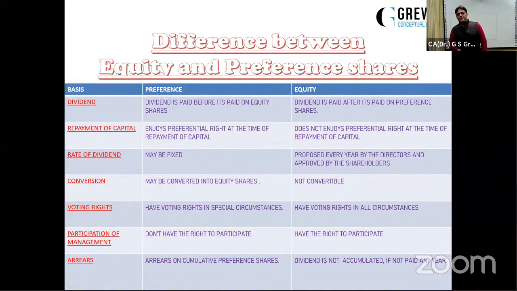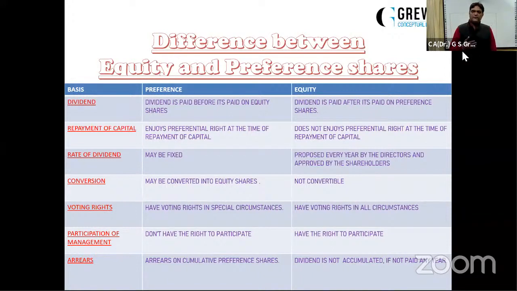So let us understand the difference between these two, equity and preference shares. Just check it out, dividend. In preference, the dividend rate is fixed. In equity, the rate of dividend is not fixed. It means equity will get all the residual profits. Out of the profits of the company, firstly, we pay the interest to the debenture holders or to the lenders, the borrowers. Then the remaining profit is profit before tax. Out of that profit before tax, we subtract tax from it. The remaining is profit after tax. Now, this profit after tax will firstly be used towards payment of preference dividend.